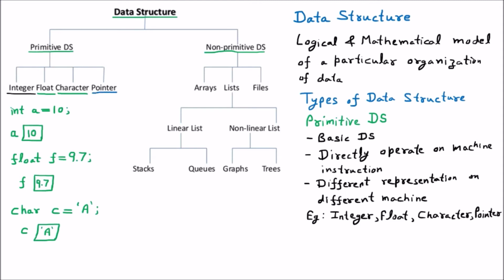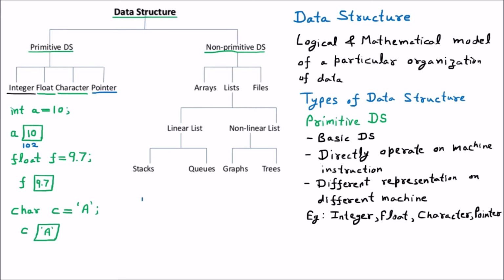We know that a pointer is a special data type which is going to hold some other address. Now let us suppose that we are having an integer pointer. Now we are taking some example to make you understand more. Suppose we have a which is already declared, and we know that this a has an address, let us suppose 102. So the value is 10 and the address is 102.